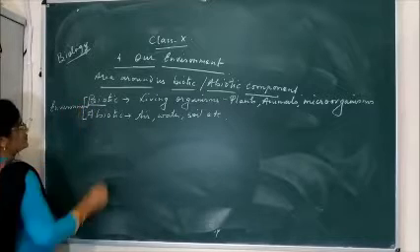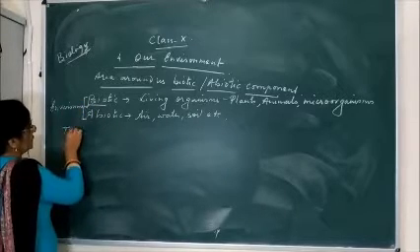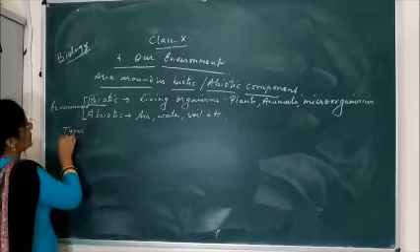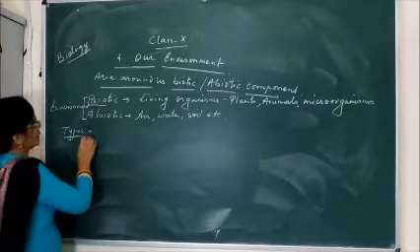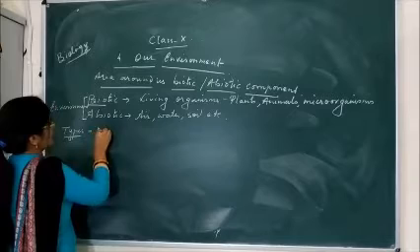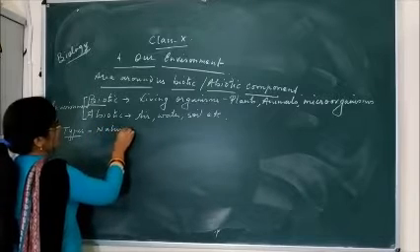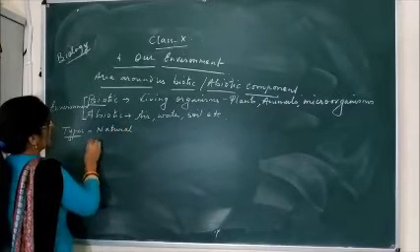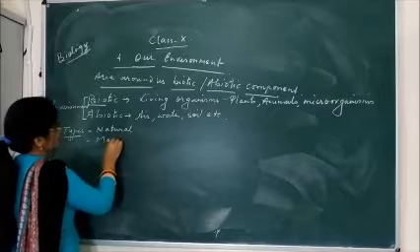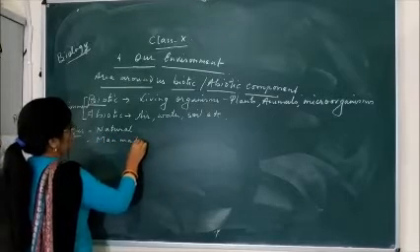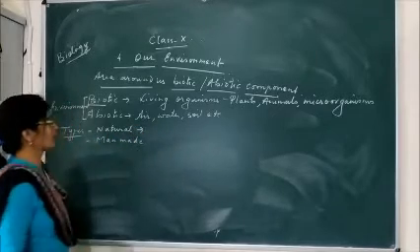If we study the types of the environment, it is called natural environment and man-made environment. Natural means which are found in nature.